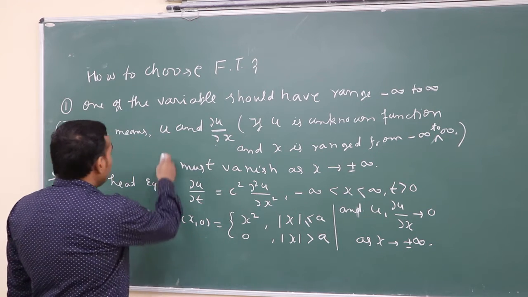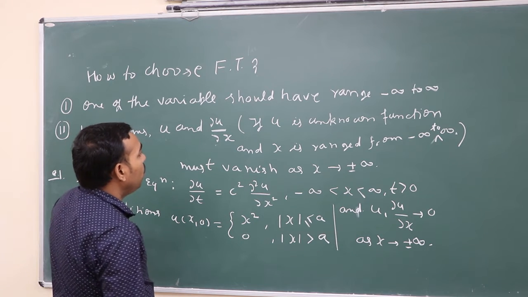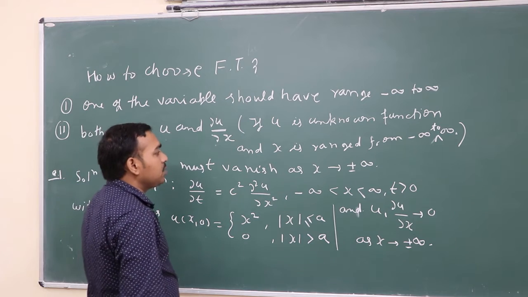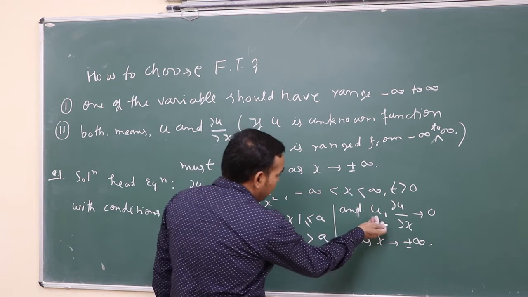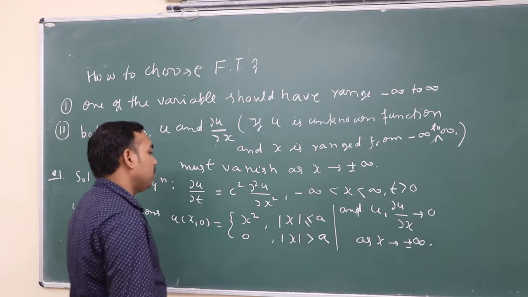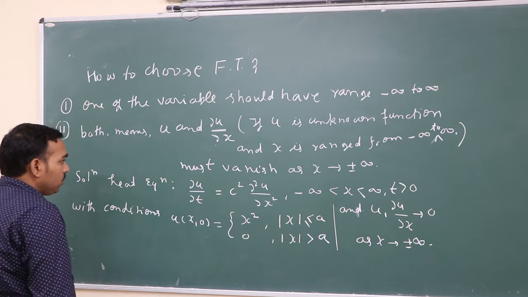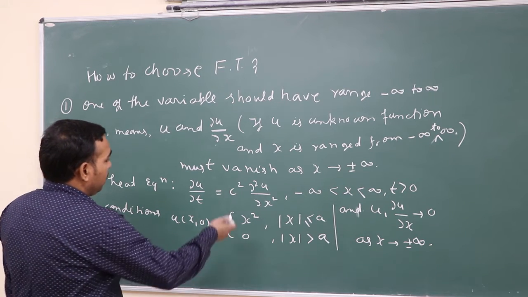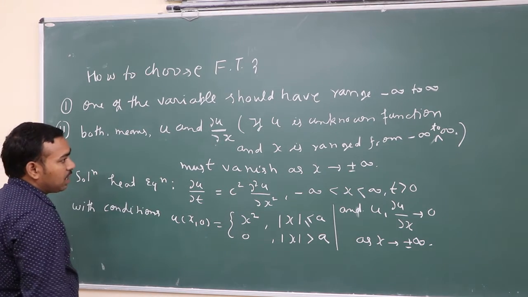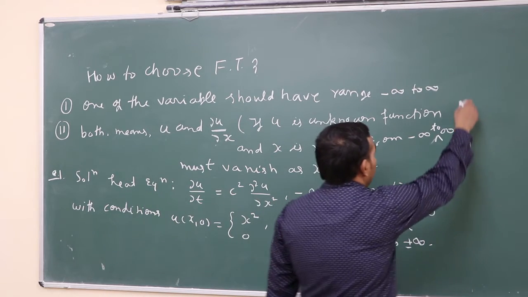The second is that u and del u upon del x must vanish as x goes to plus minus infinity, and you see here u and del u upon del x go to 0. So it satisfies both conditions, so we can apply Fourier transform.